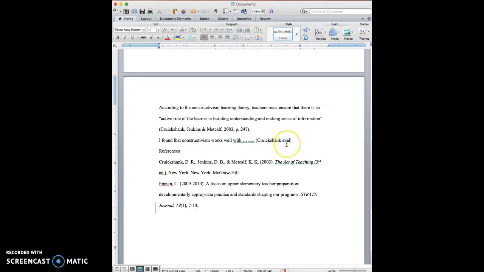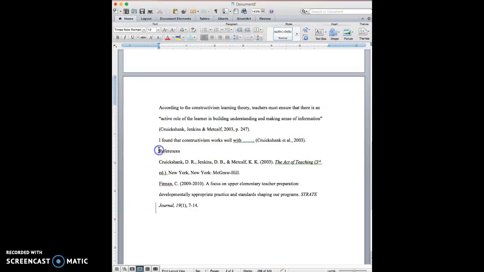Okay, so literally Cruikshank and, this is et in Latin, is "and," and then al is an abbreviation for a word that means everyone else. So because et is a whole word, you don't have a period after it, but al is an abbreviation, so you put a period, and then you would put the date again, 2003, unless it's within the same paragraph. And after that would come your period. Now, I didn't have a direct quote here, so I didn't need a page number.